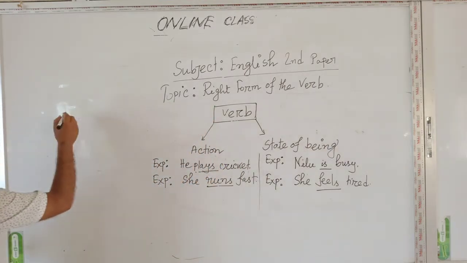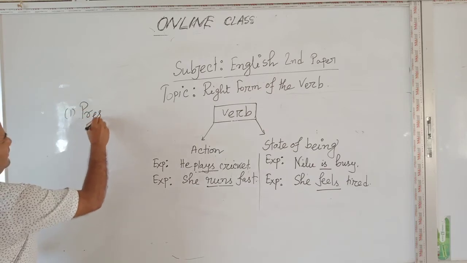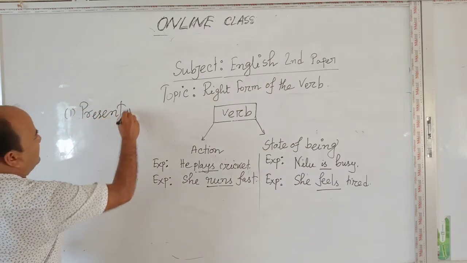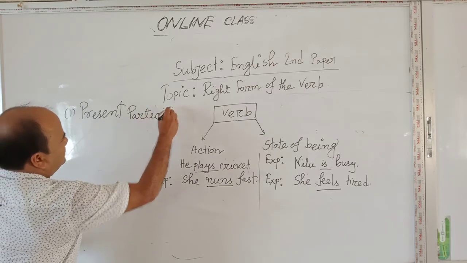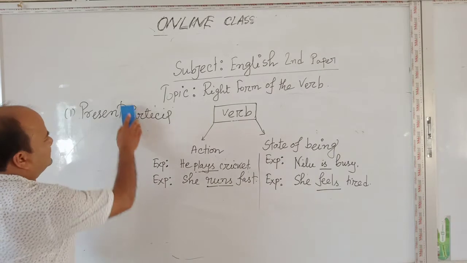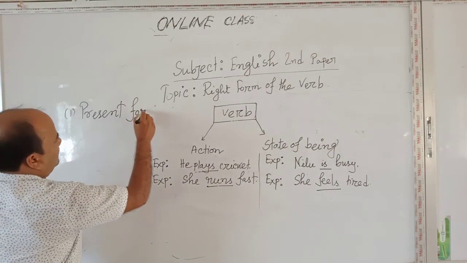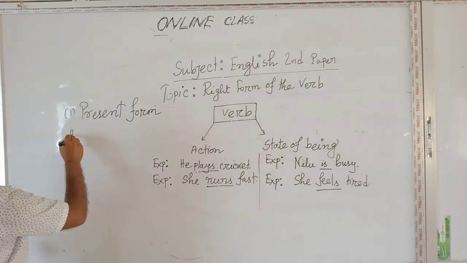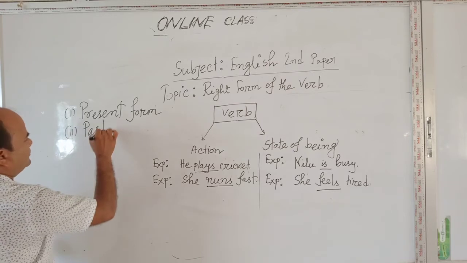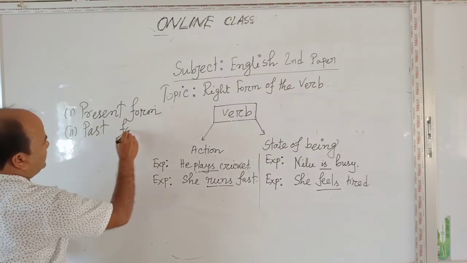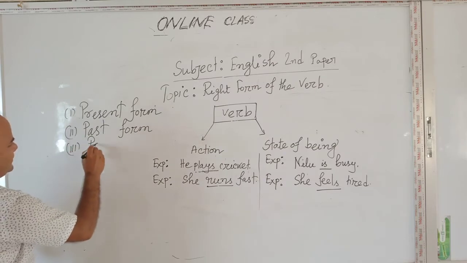One is present form, 2, past form, 3, past participle.